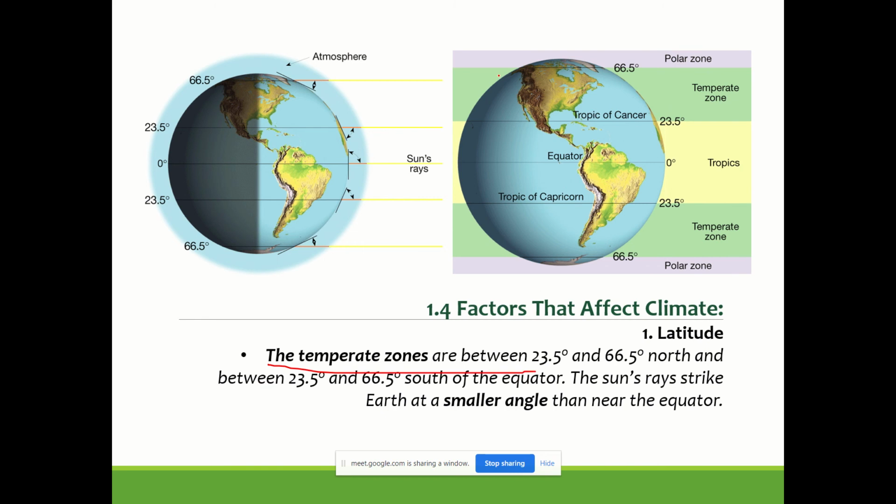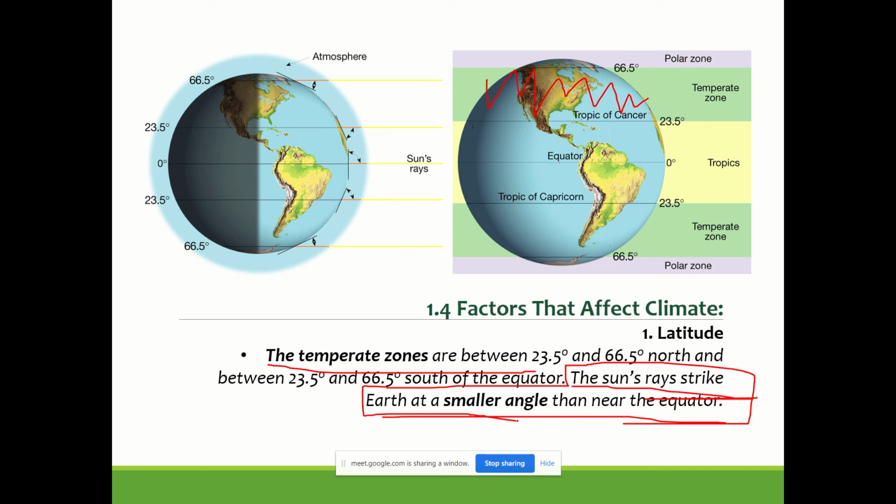Okay, so the second zone, we know that temperate zone, which is 23.5 degrees north up and south. Here the intensity is slightly less because the sun angle is smaller. So these are called temperate zones, and the climate in these zones we also say temperate climate.